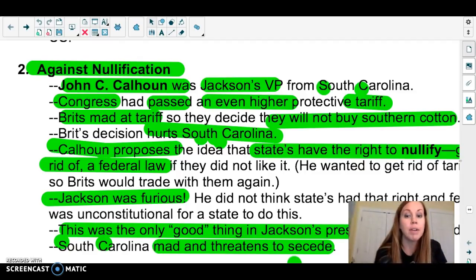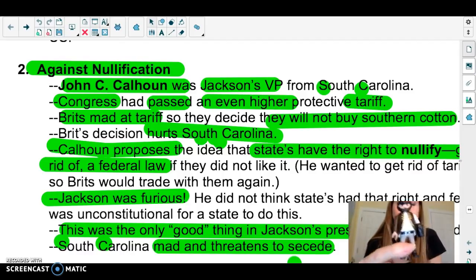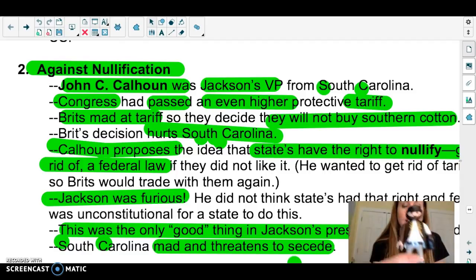So what's going to happen here is he is going to propose an idea that the states can nullify, or get rid of, a federal law if they don't like it. So he says, okay, South Carolina doesn't like this tariff, so we can just kick it out of the way and get rid of it. Nullify, nullify. That's what Calhoun says.